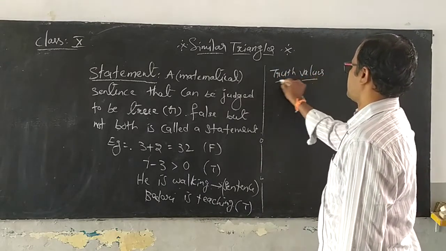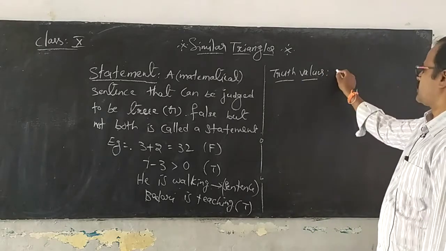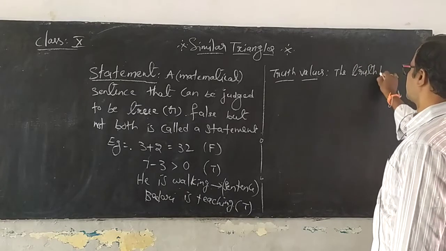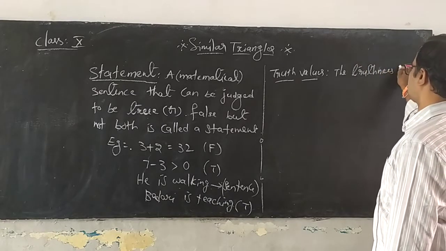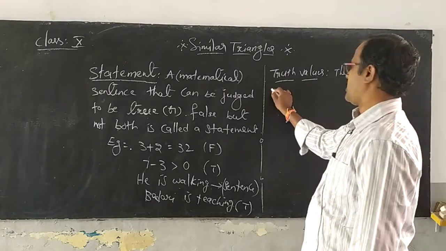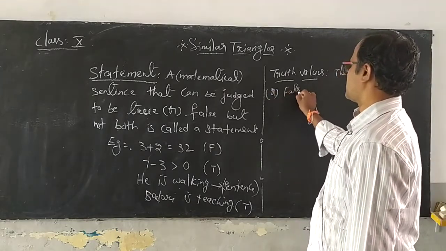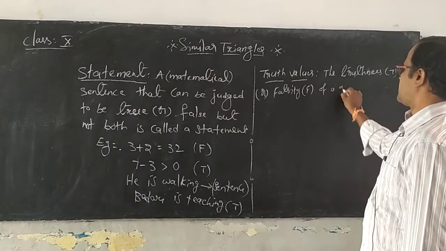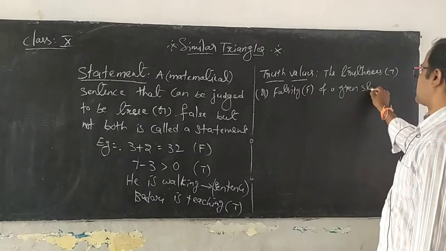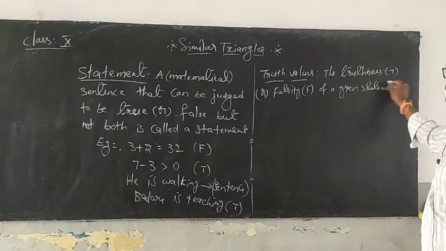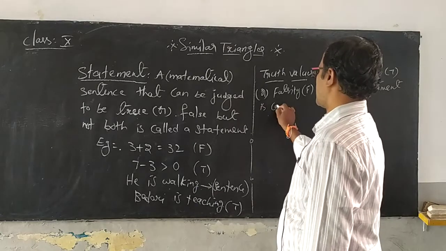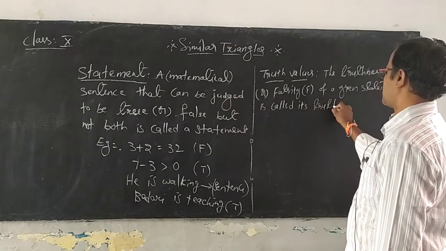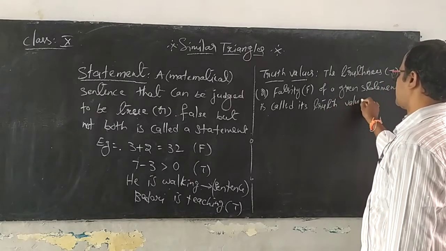The truthness, that is T, or falsity, that is F, of a given statement is called its truth value.